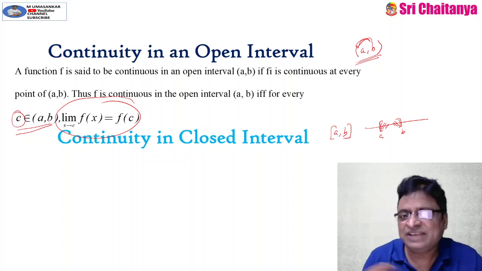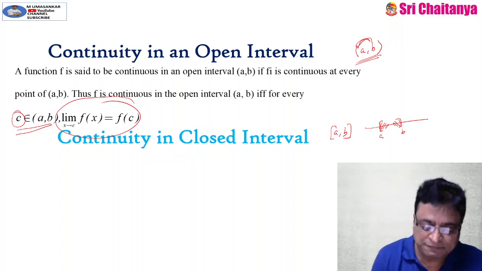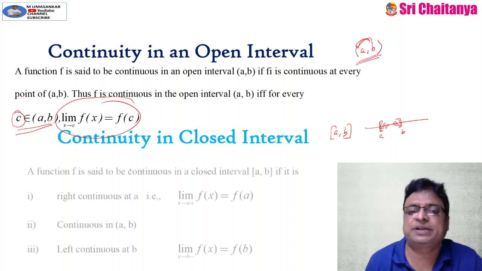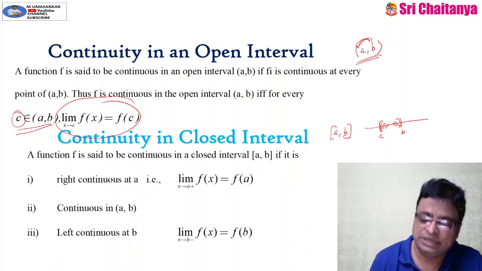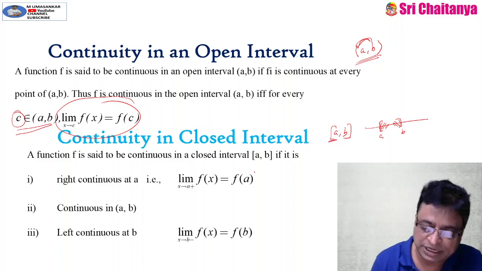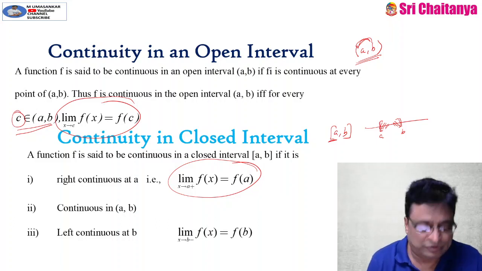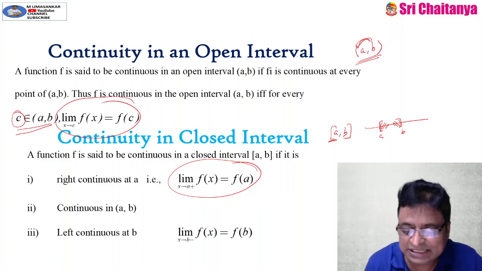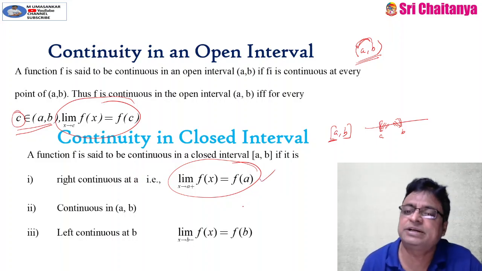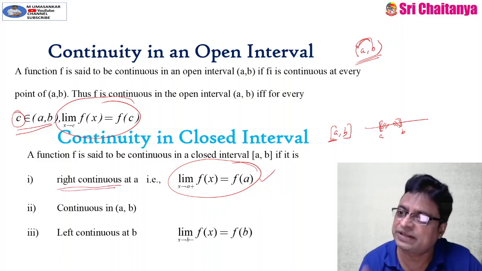So, when can I say the function is continuous in a closed interval AB? If it satisfies the following properties. What are those? First one. Since there are no left points at A, the first end point, therefore it is right continuous at x is equal to A. So, only if the right hand limit exists and is equal to the value of the function at that point, then I can say that the function is right continuous. This is also another important definition.